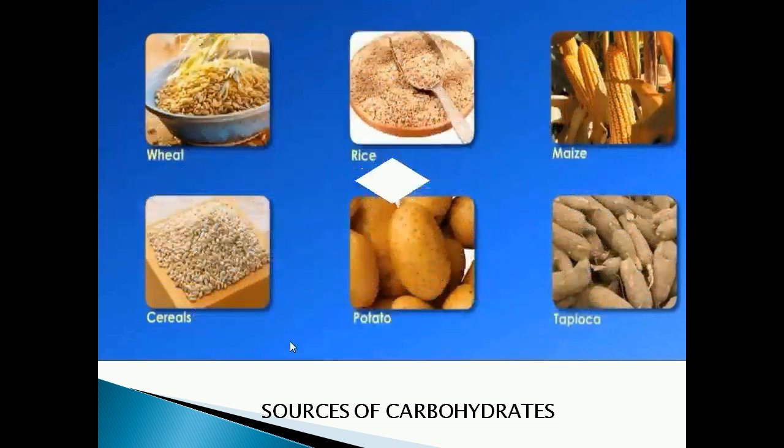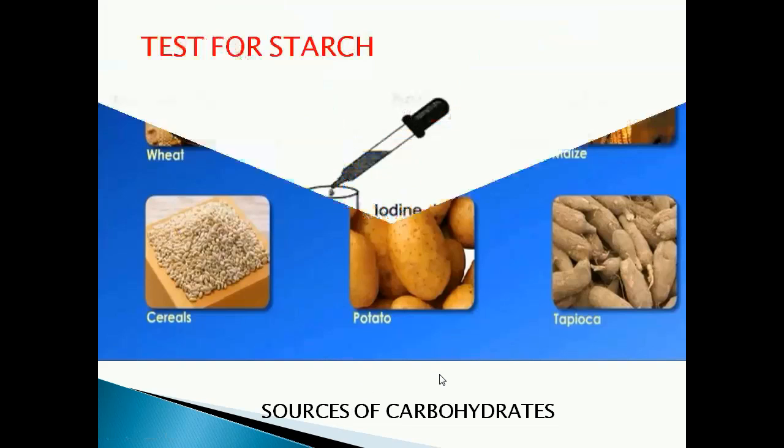In this picture you can see the food items which contain more carbohydrates: wheat, rice, maize, cereals, potato, tapioca. These food items contain more carbohydrates, so they are called the sources of carbohydrates.